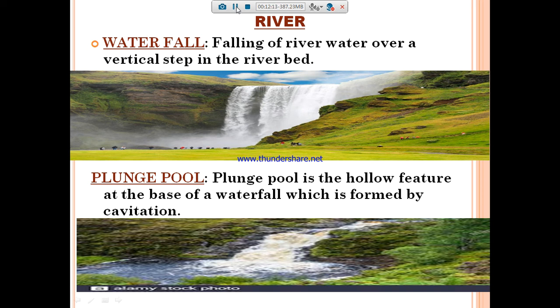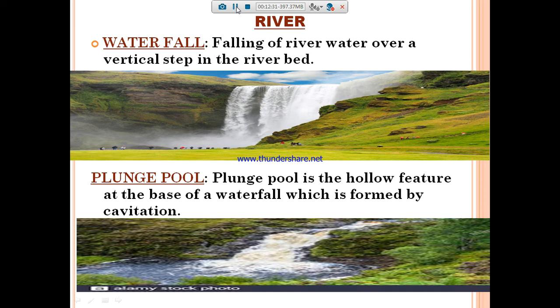That base of the waterfall is formed by cavitation. That place is called the plunge pool. A plunge pool is a hollow feature at the base of a waterfall which is formed by cavitation.